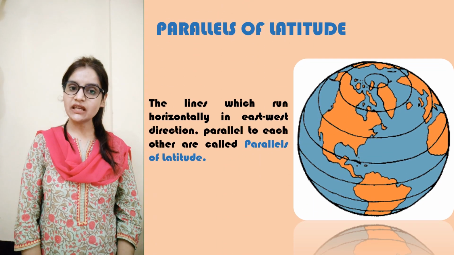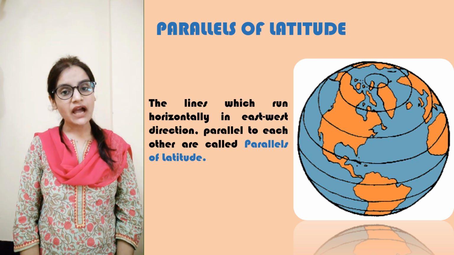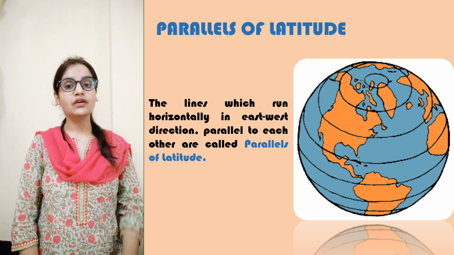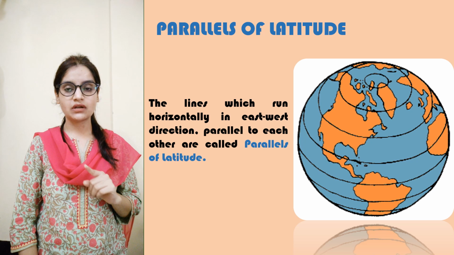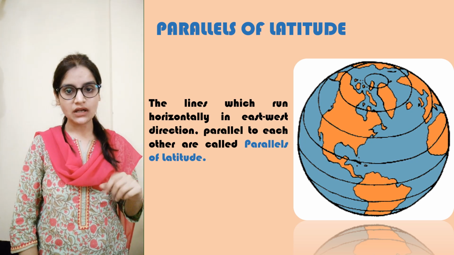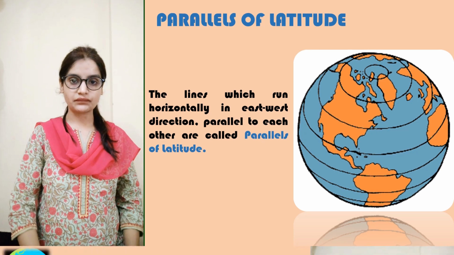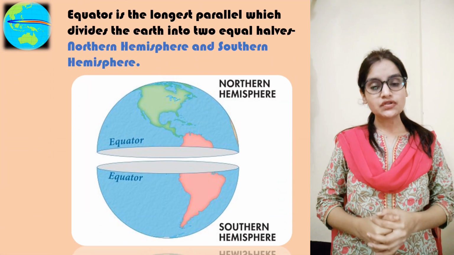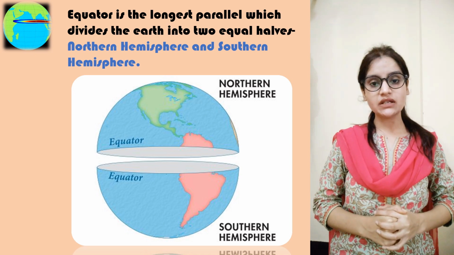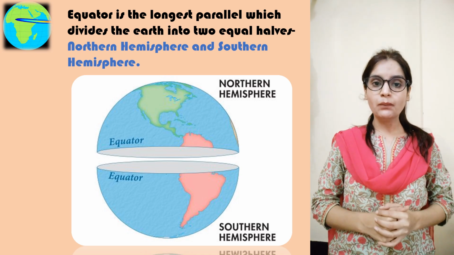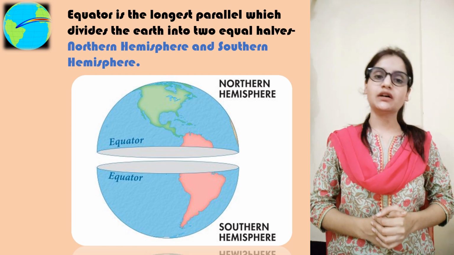Now, let us see what are parallels of latitude. Imaginary lines that are running horizontally from east to west, parallel to each other, are known as parallels of latitude. Children, our earth is a sphere which is divided into two equal halves by the longest parallel, known as the equator.